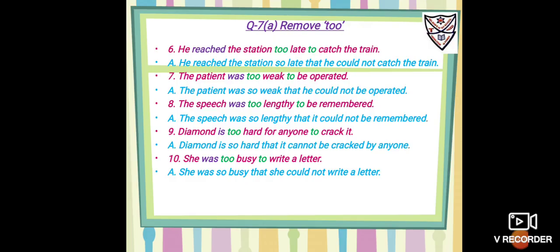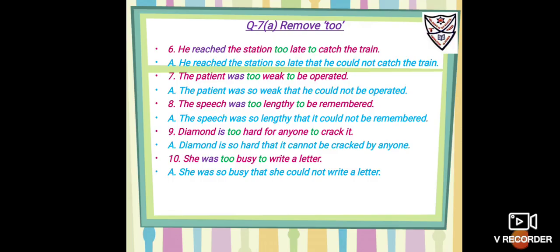Number 7, the patient was too weak to be operated. So it is 'was', so you're going to use could not. So it is, the patient was so weak that this patient, you can use he, you can use she. So it's he could not be operated, or she could not be operated. Number 8, the speech was too lengthy to be remembered. So it is 'was', so you're going to use could not. Now we're talking about the speech.